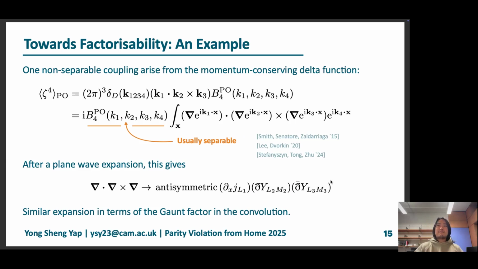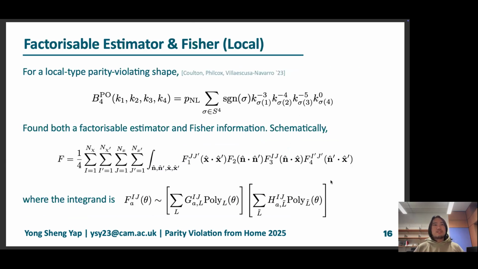A similar expansion can be done for the Gaunt vector to be written in terms of spherical harmonics, and everything could be written in a factorizable form. We've tried to do this as much as possible, and we are going to spare everyone the mathematical details. But for example, we have done this explicitly for a local shape, which looks like this. This has been proposed by Coulton et al. in 2023 and has been the benchmark for many simulations and tests for parity-violating statistics.